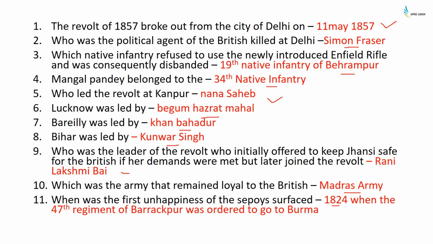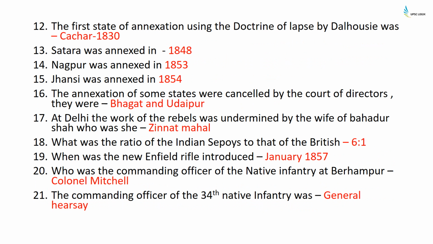When did the first unhappiness of the sepoys surface? In the year 1824, when the 47th Regiment of Barrackpore was ordered to go to Burma. The first state annexed using the doctrine of lapse by Dalhousie was Kutch, 1830. Satara was annexed by the doctrine of lapse in 1848. Nagpur was annexed in 1853. Jhansi was annexed in 1854. The annexation of some states was cancelled by the Court of Directors. They were Baghat and Udaipur.